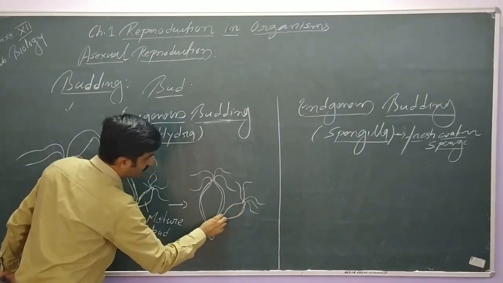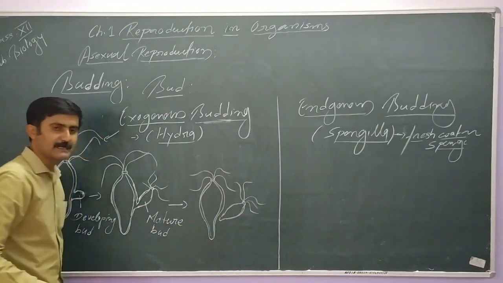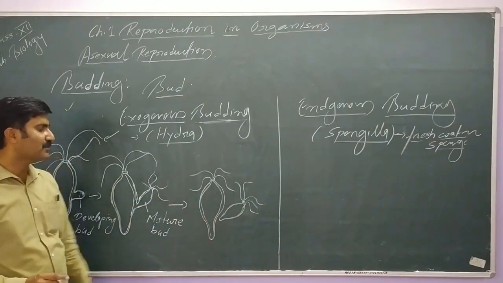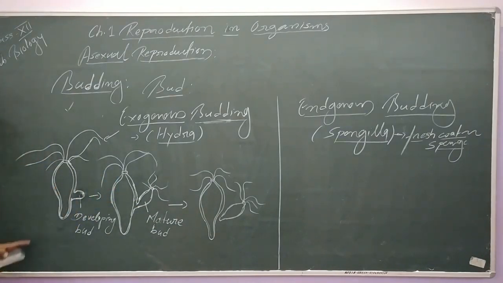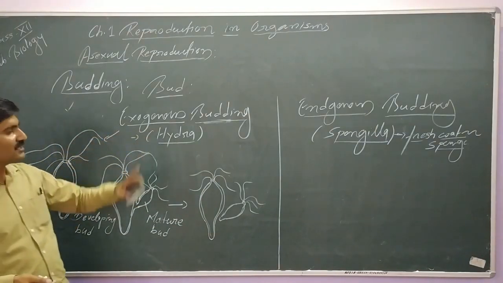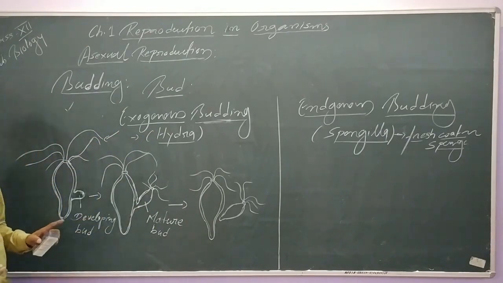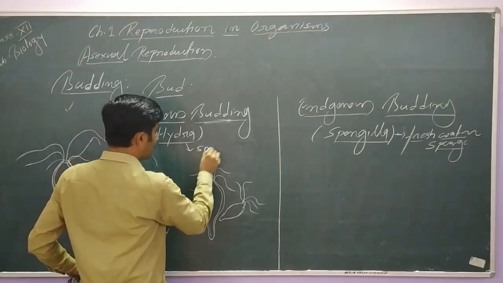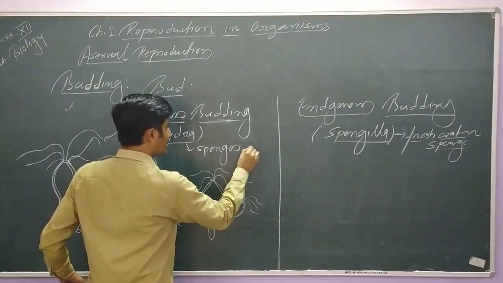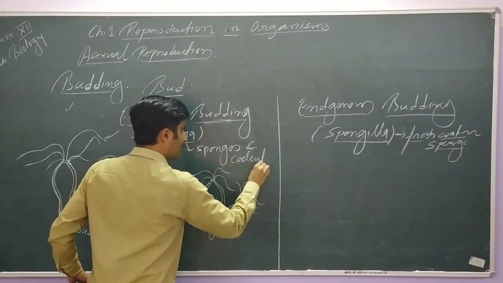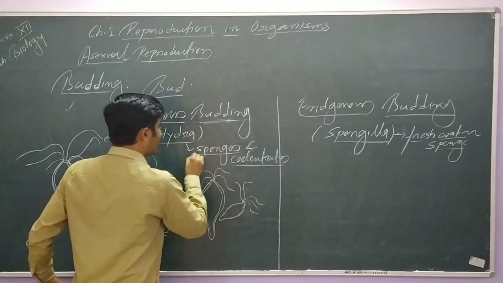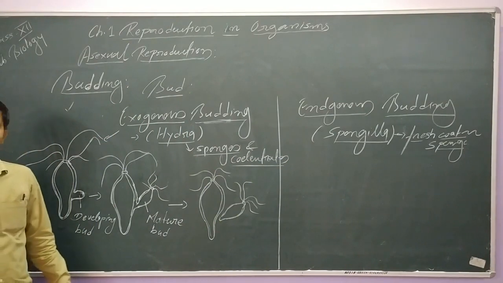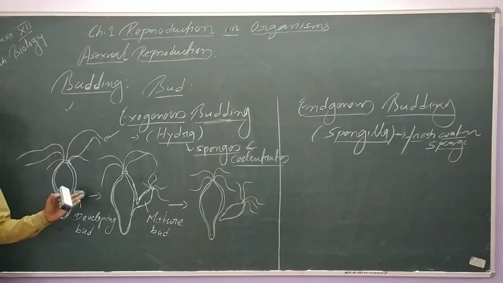This is a new offspring of hydra, and this process of separation is known as budding. Formation of outgrowth, maturation of the bud, and then separation of the bud. So this is how the bud develops in hydra. This budding is the exogenous budding. You have to keep in mind, this is generally seen in sponges and coelenterates. In sponges, like Sycon and Scypha, external buds or outgrowths can be seen.